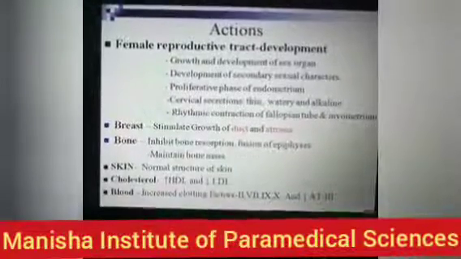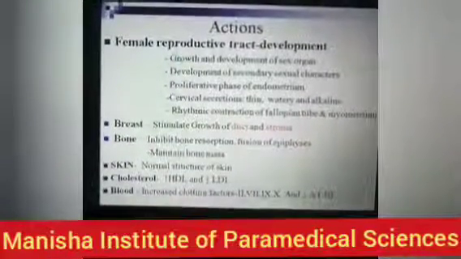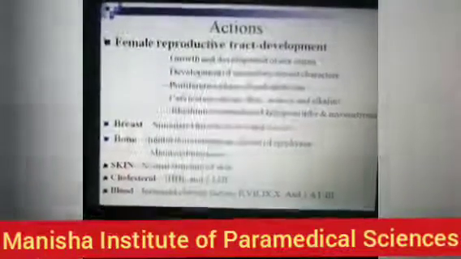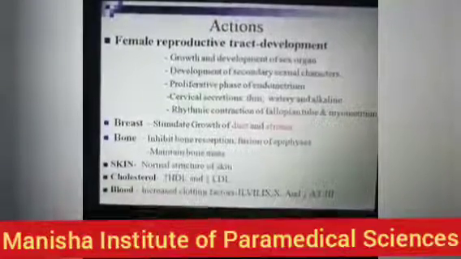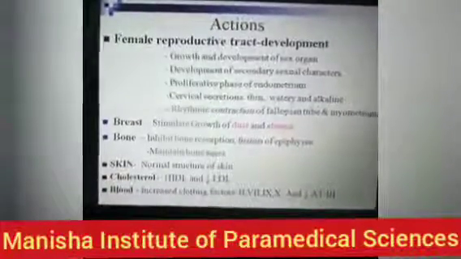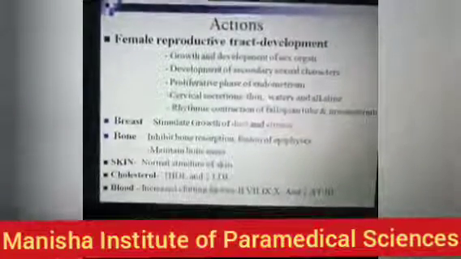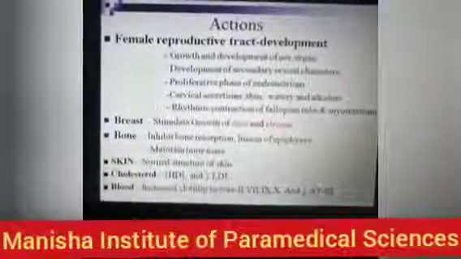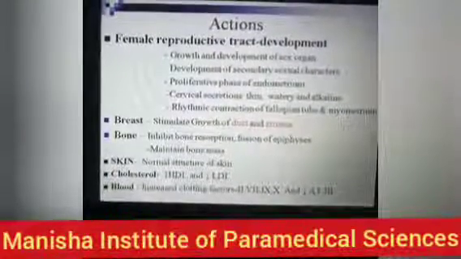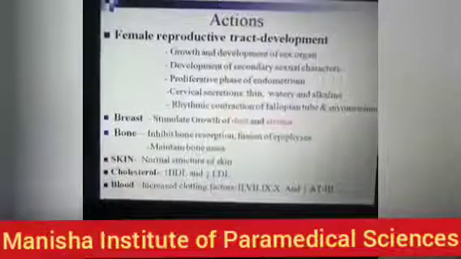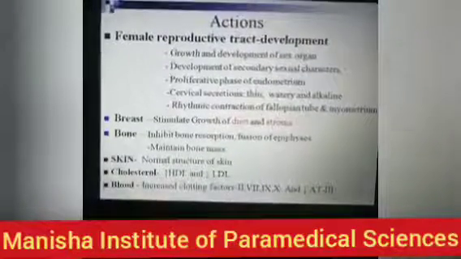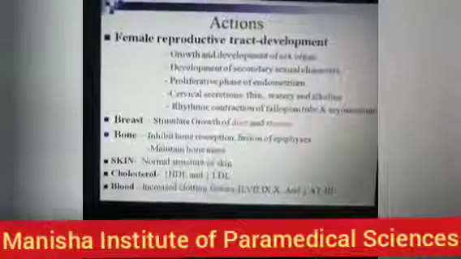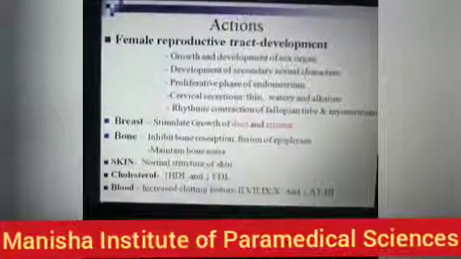It stimulates the proliferative phase of the endometrium, that is the pre-ovulatory phase. It makes cervical secretion thin, watery and alkaline to facilitate the entry of spermatozoa.